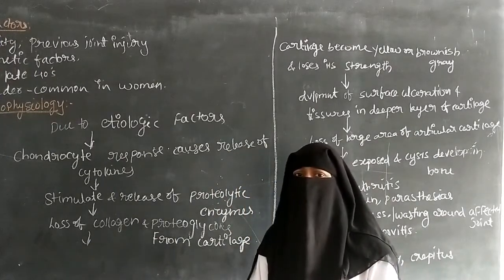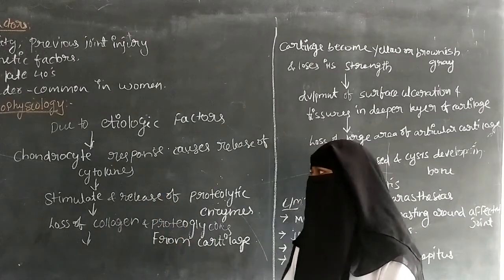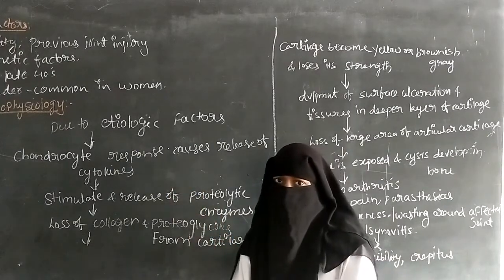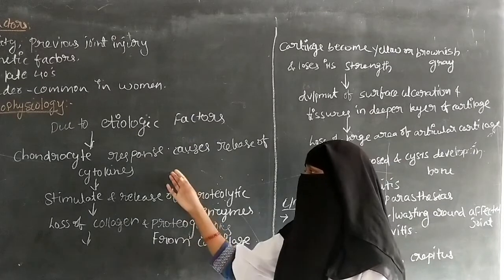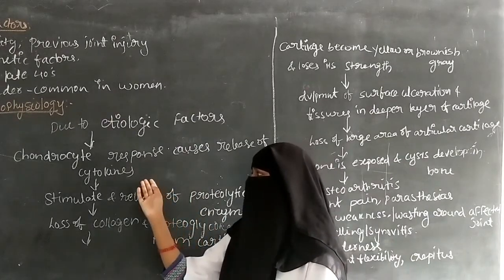Cytokines are immune cells, and they may or may not cause inflammation. Some cytokines may be good or bad. So the cytokines may produce inflammation, or otherwise they may not.